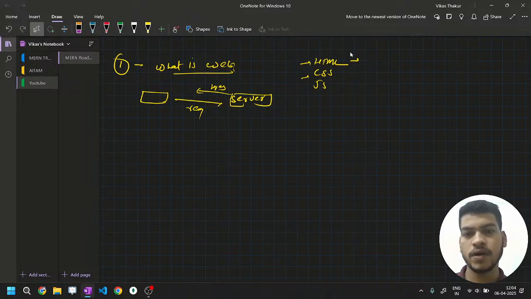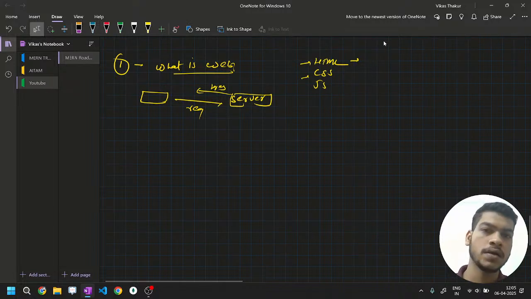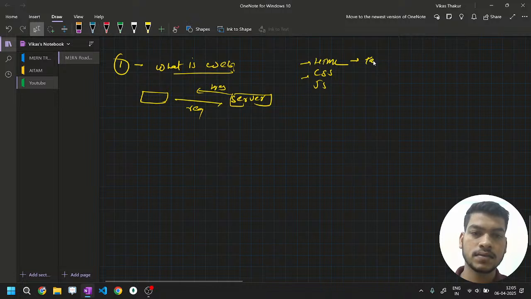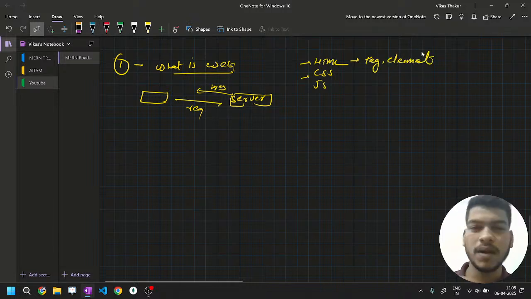These components in HTML are different from what you call them in normal language. They are called elements and tags, and what you learn in HTML is basically the structure, which is built through tags and elements. There are multiple tags.